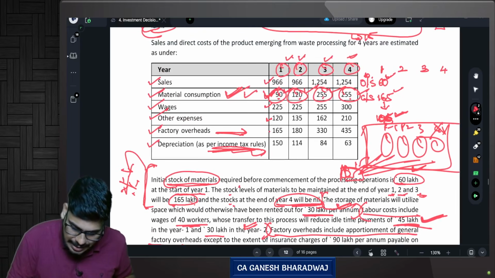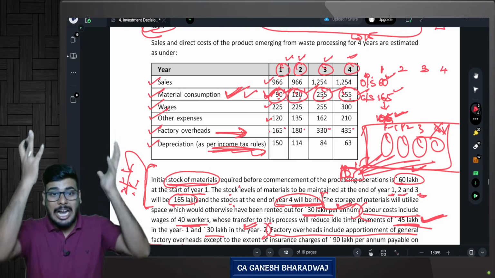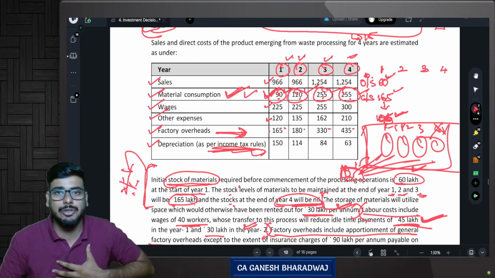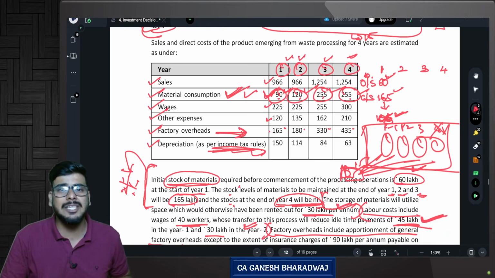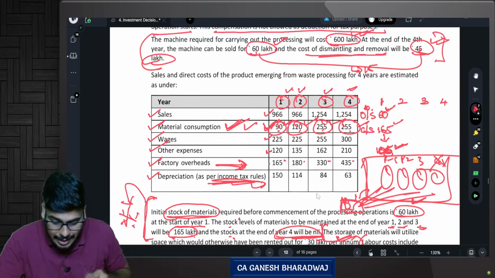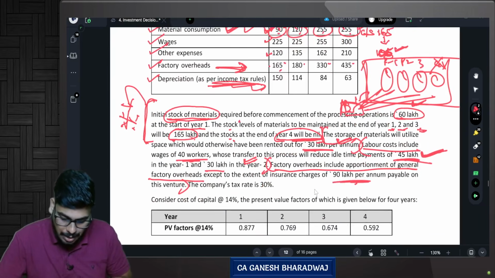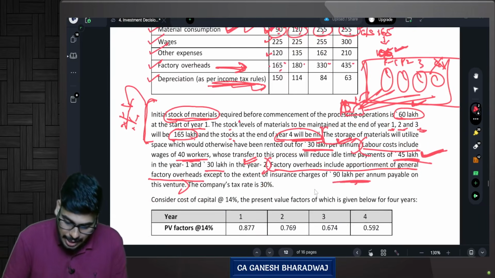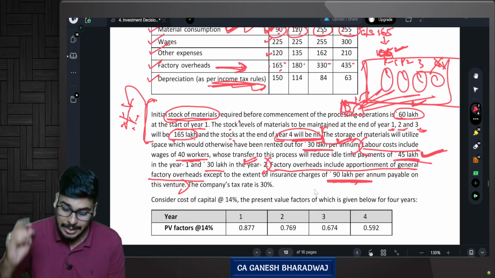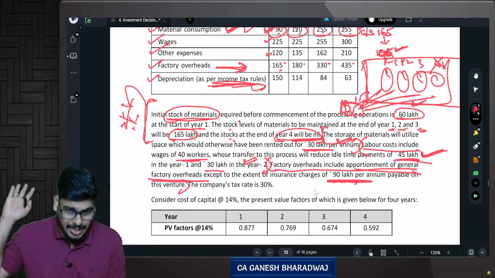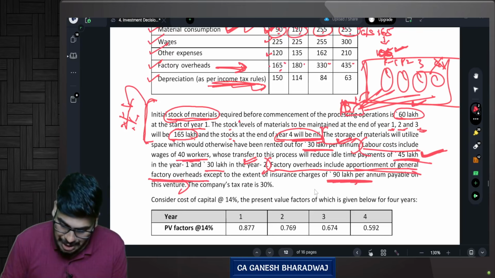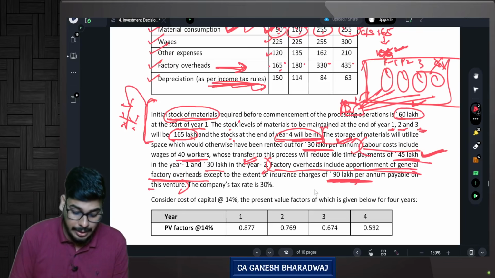Factory overheads, these figures 165, 180, 330 and 435 and all, this is share of a common cost that is being given to this project. Now you tell me whether I run this project or not, can I save this factory overheads? No, but they are saying out of these figures that they have given, what is relevant to this project is only to the extent of 90 lakhs. Factory overheads includes apportionment of general factory overheads. It is only general except to the extent of insurance charges of 90 lakhs payable on this venture.